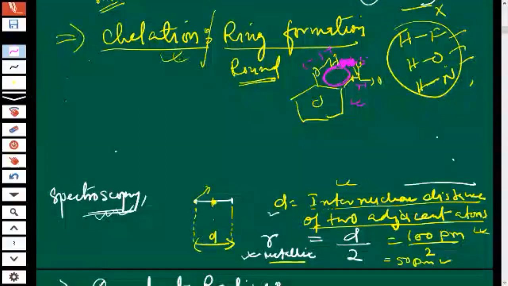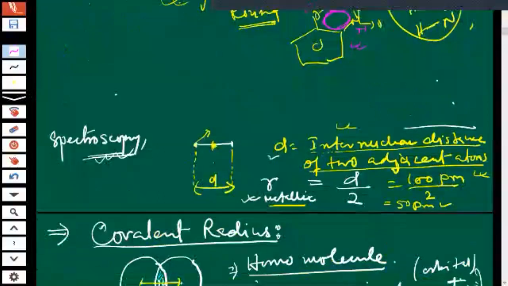A lot of things have to be done for chelation. So now, if I give you some molecules, you have to find out in which molecule chelation is taking place or not. Chelation means ring formation, and ring formation means you have to find out whether hydrogen bonding is taking place or not.